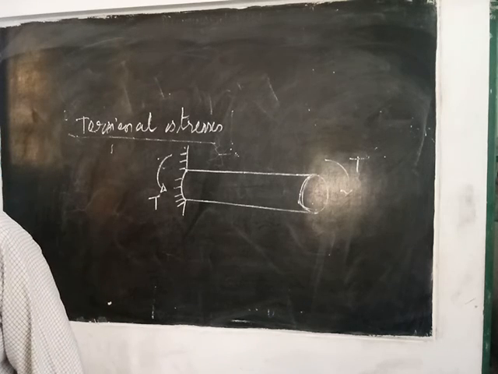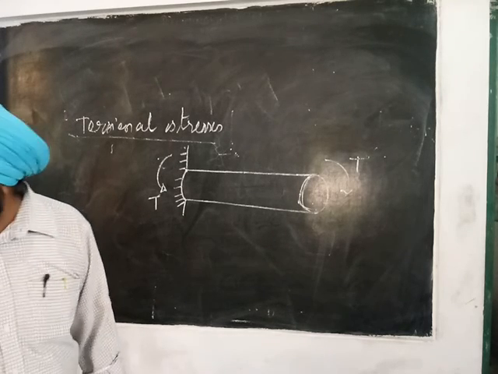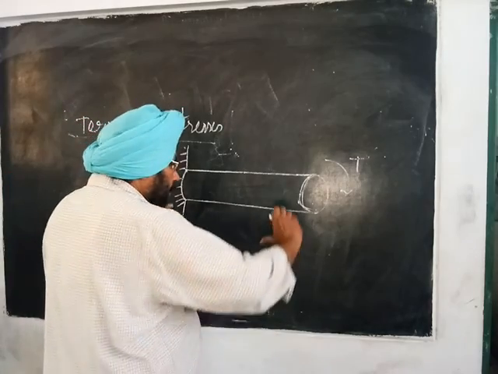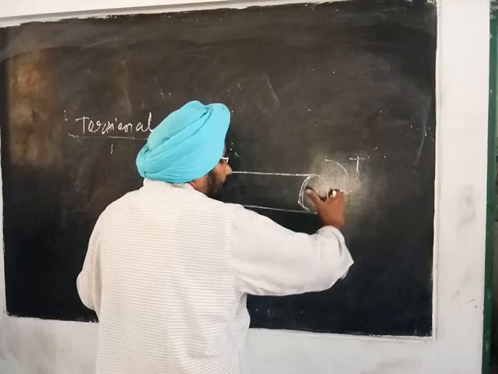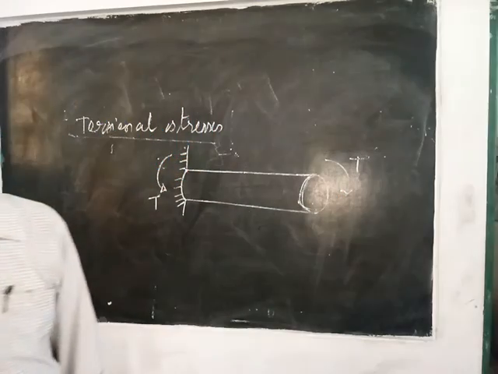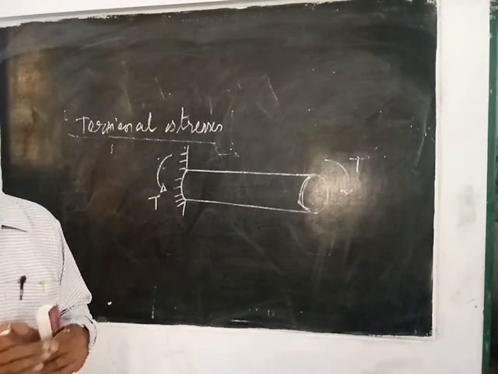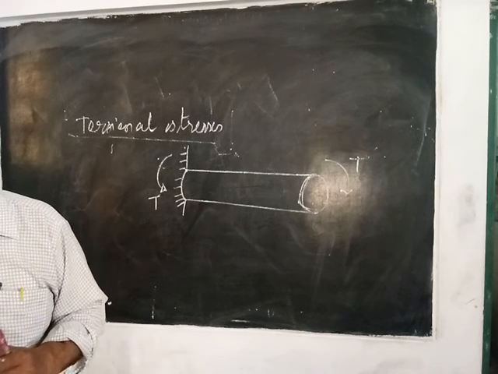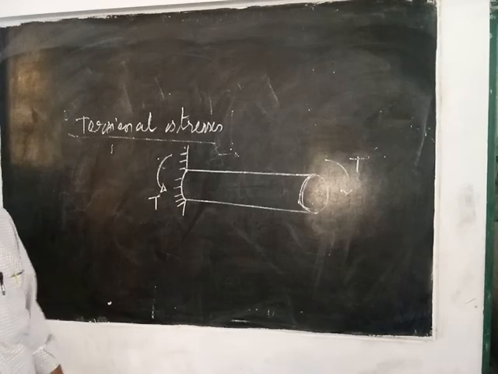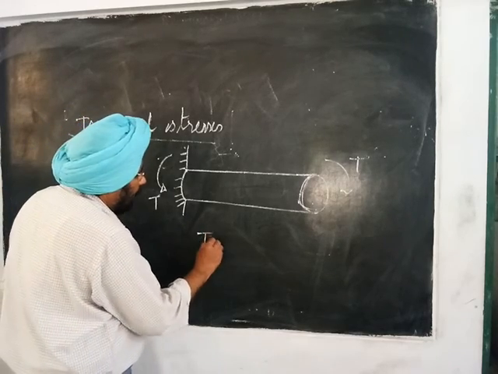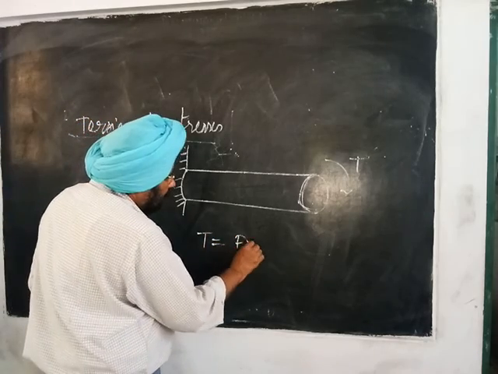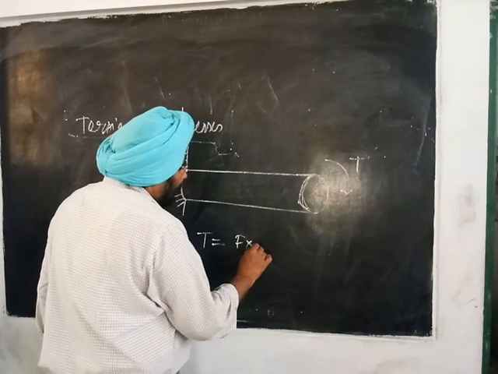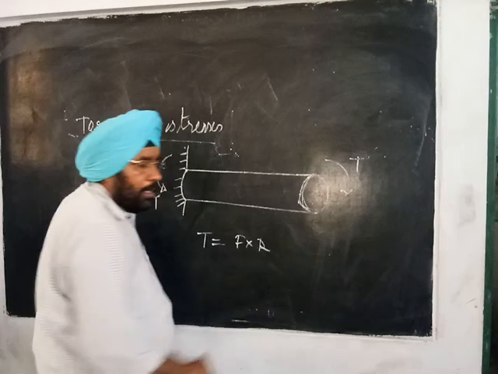So what are torsional stresses? When equal and opposite torques are applied at the ends of the shaft, then the shaft is said to be in torsion. The stress thus produced is called torsional stress. The torque is equal to the product of the force applied tangentially to the ends of the shaft and the radius of the shaft.